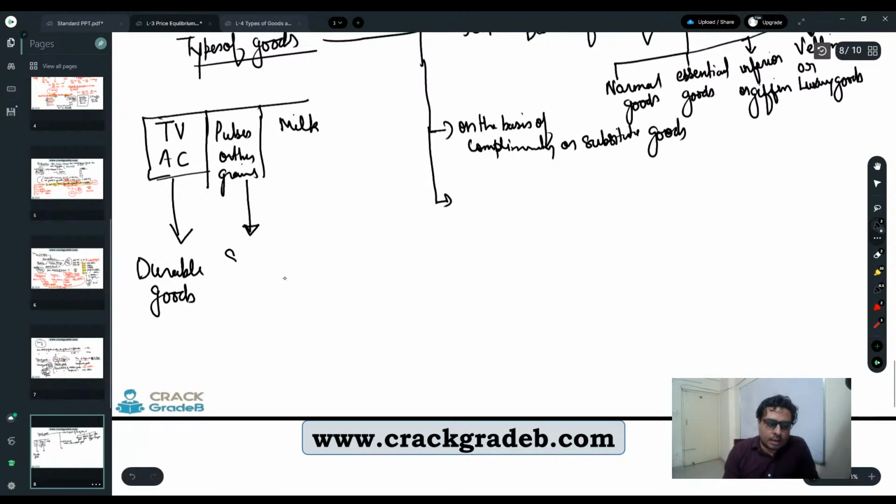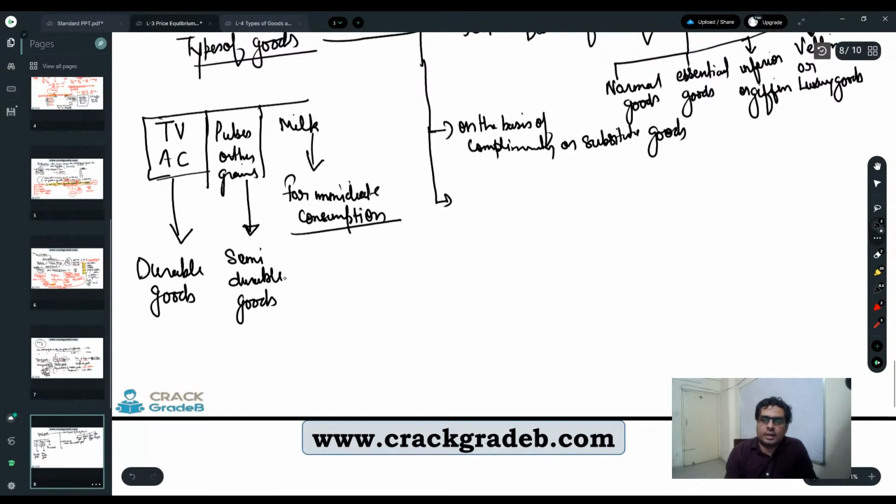So they can come under semi durable goods, right? Whereas the goods which are there for immediate consumption, if they are for immediate consumption, they are perishable goods.